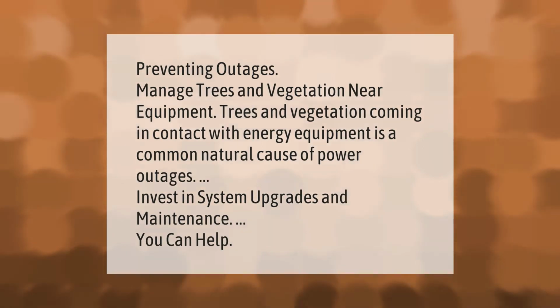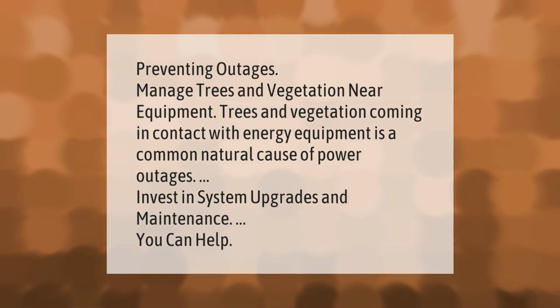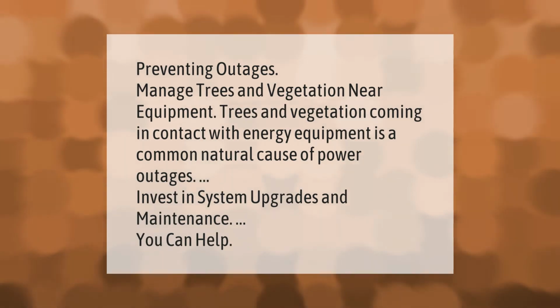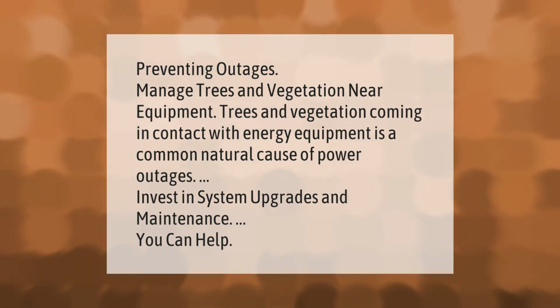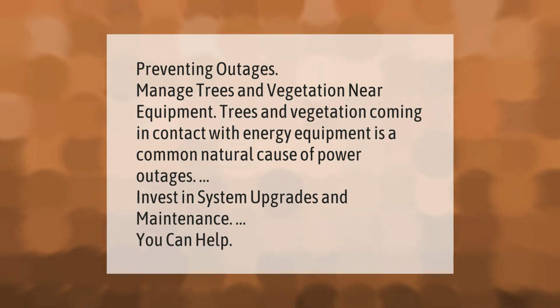Preventing outages. Manage trees and vegetation near equipment. Trees and vegetation coming in contact with energy equipment is a common natural cause of power outages. Invest in system upgrades and maintenance. You can help.